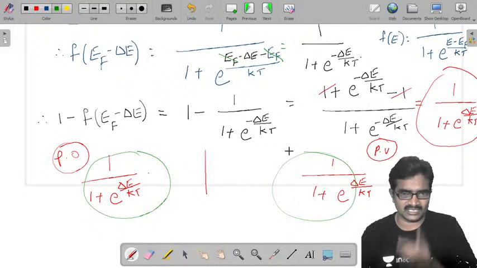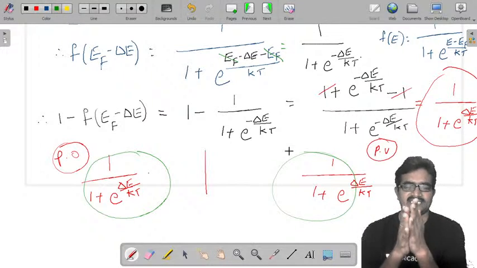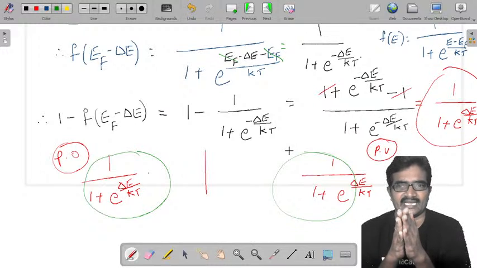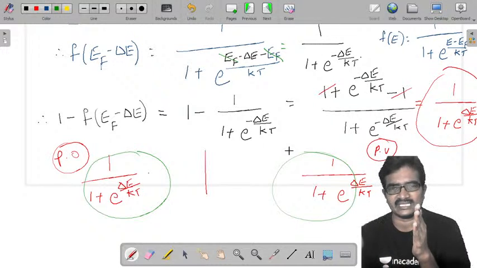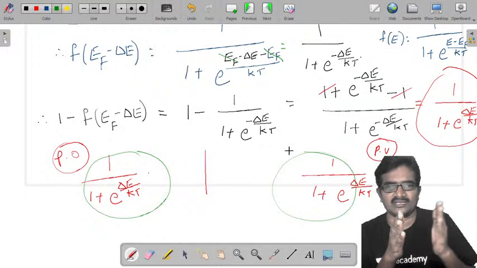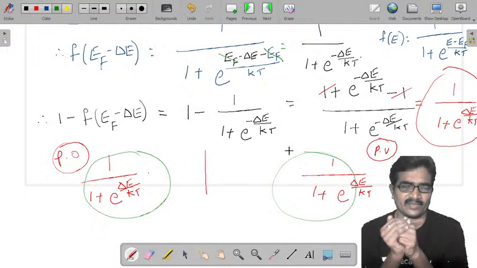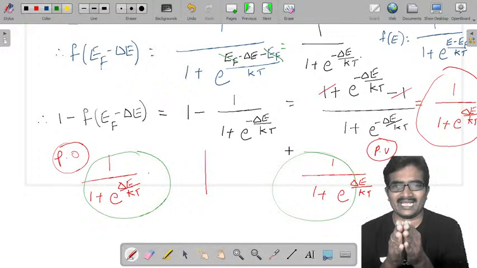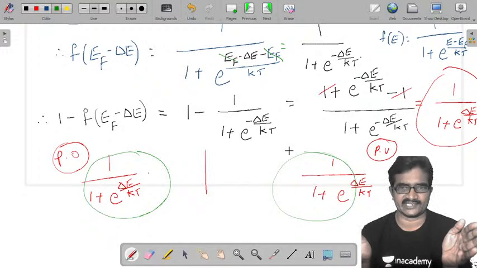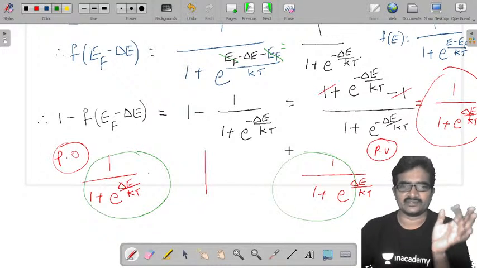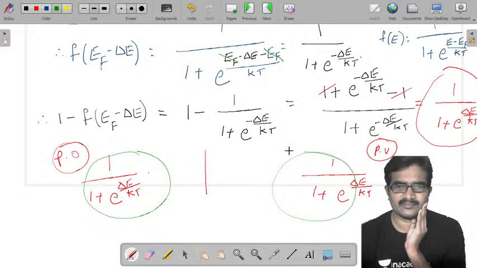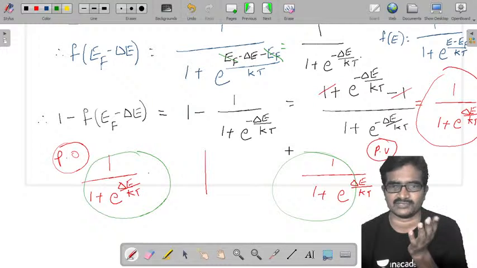There you observe in that plot, they ask at an energy level delta E above the EF and at a distance delta E below the EF. That means they are moving equally away from the EF on both sides. Okay, so that is the solution for this.